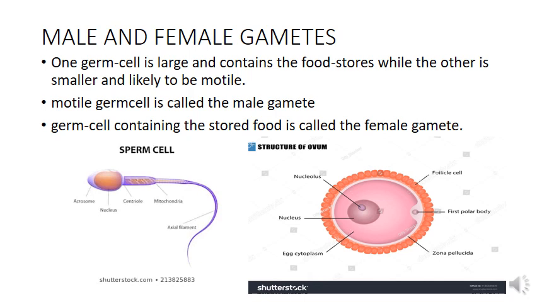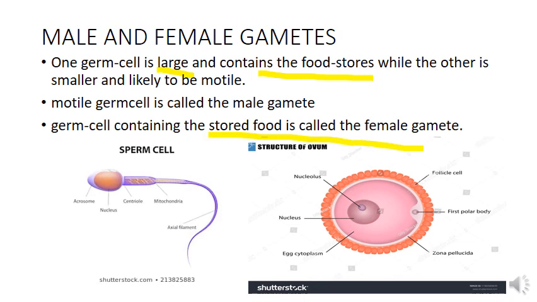Now we shall discuss the structures of male gametes and female gametes. Among the germ cells or gametes, in most cases, one gamete will be large with more cytoplasm, and it stores the food required for the development of the zygote.